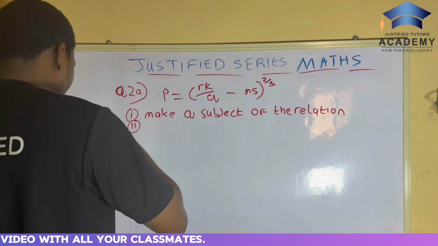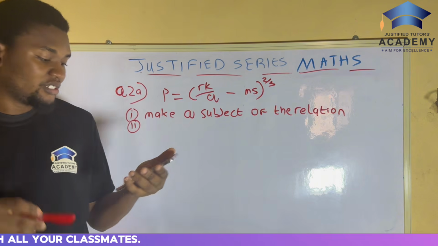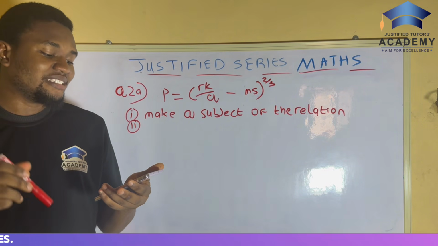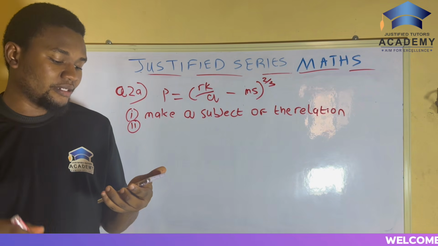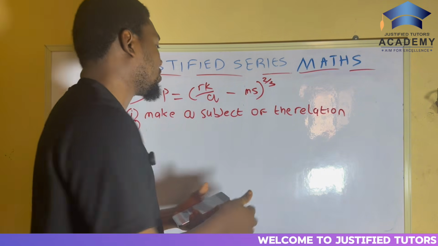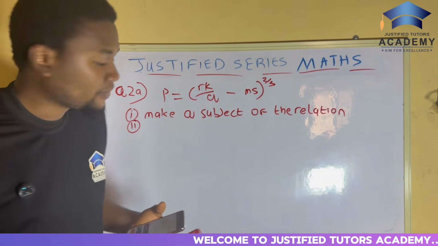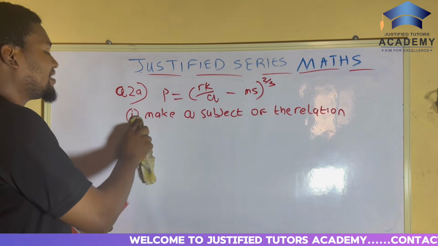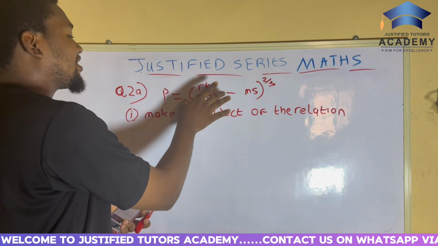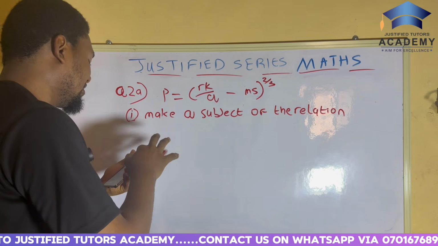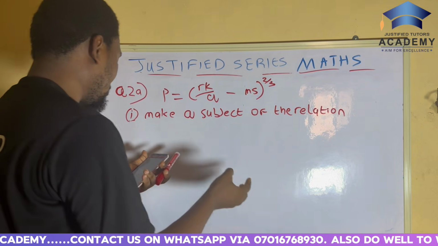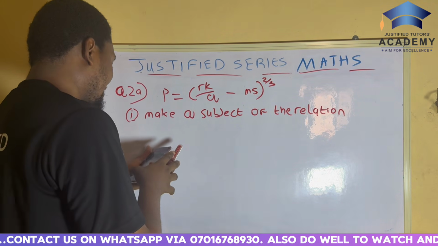The second one says, let me just read that for you guys. I don't want to waste time on this board. The second one says, find correct to two decimal places the value of Q when P is 3, M equals 15, S equals that. So we'll come back to that. But first of all, let's deal with (i). Part (i) is asking us to make Q the subject of the formula. So let's quickly begin.